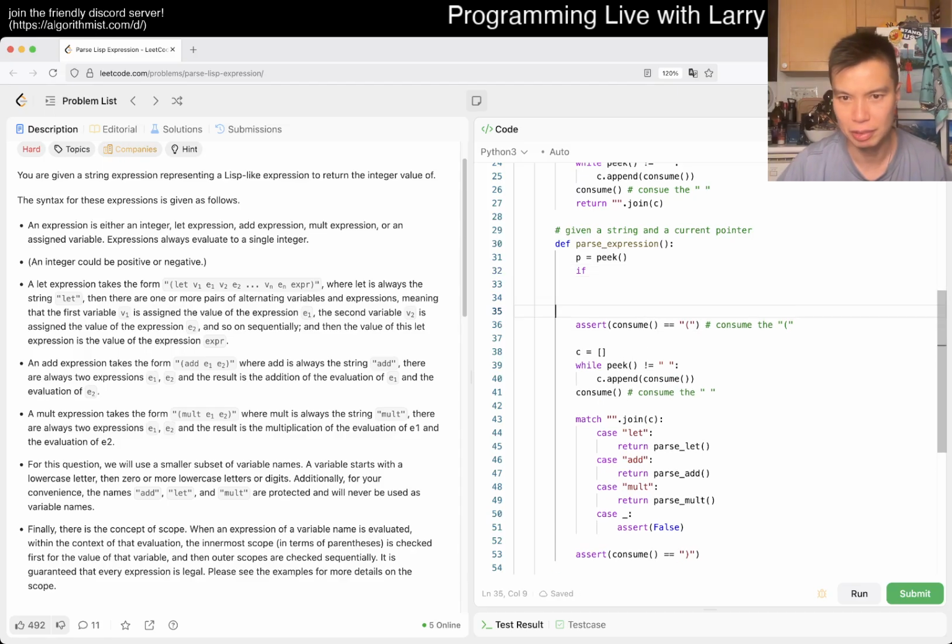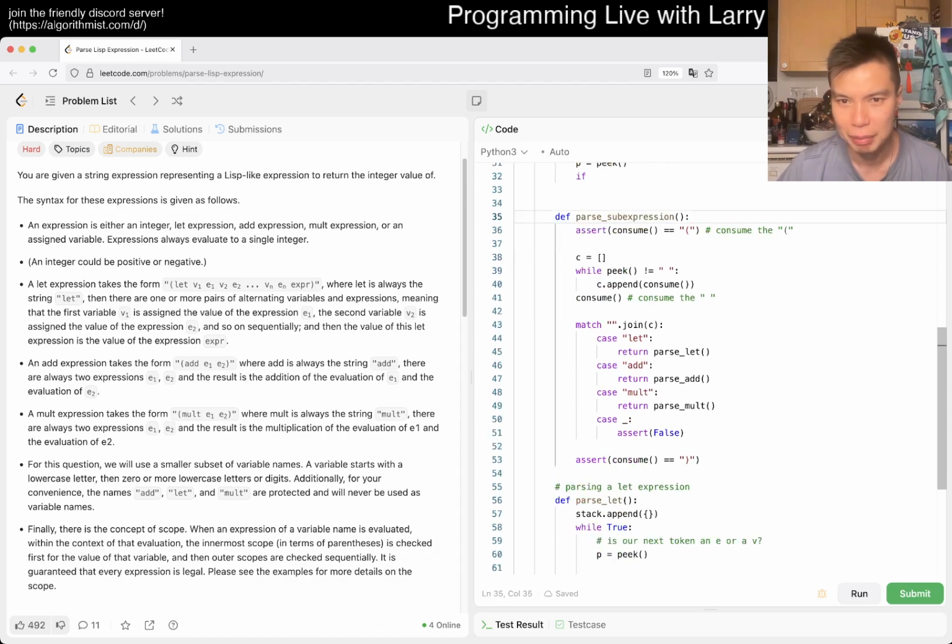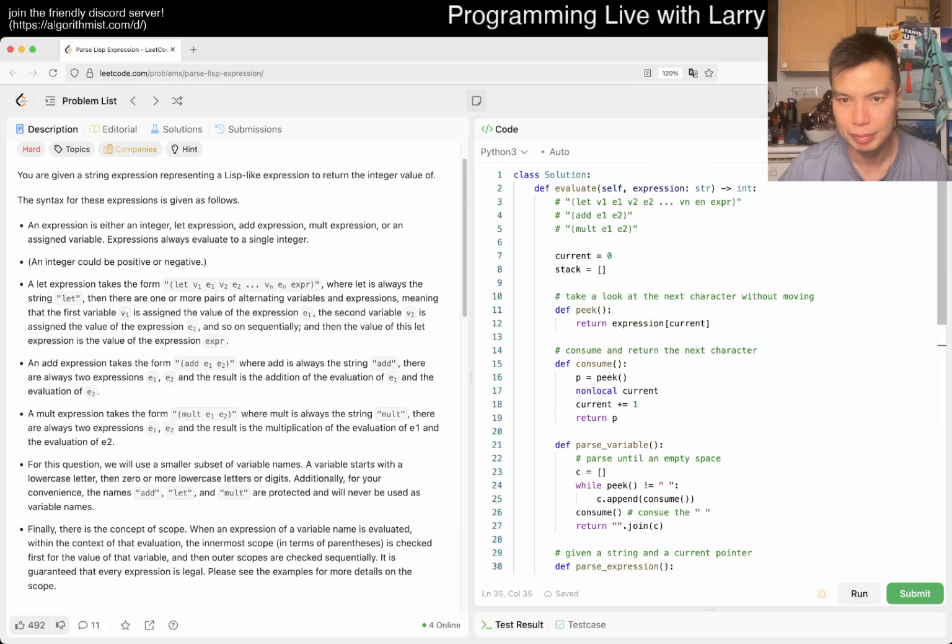So let's actually clarify this real quick. Maybe parse... Let's just call it a sub expression. I don't know if that's the right term, but maybe that's fine.